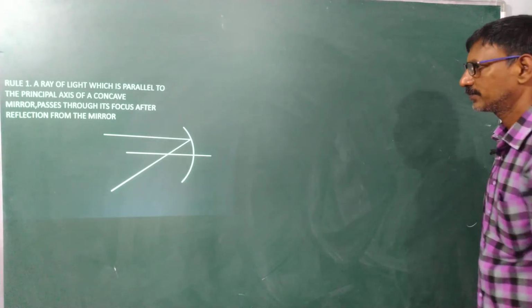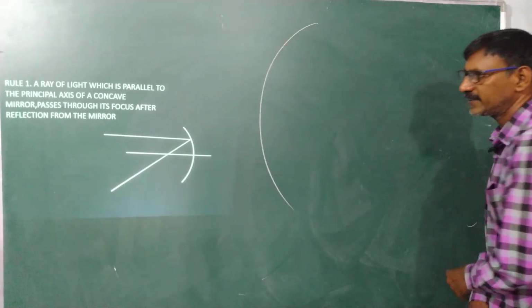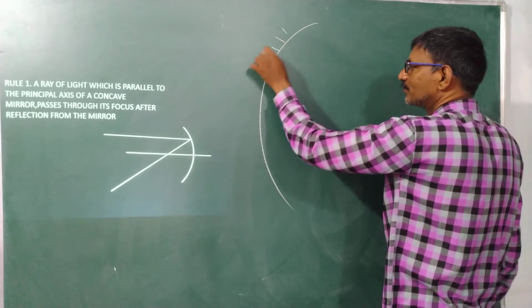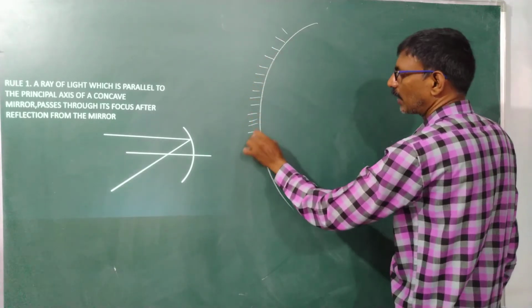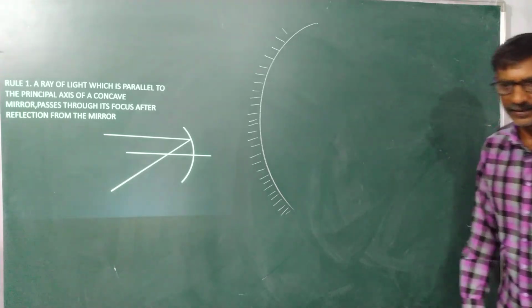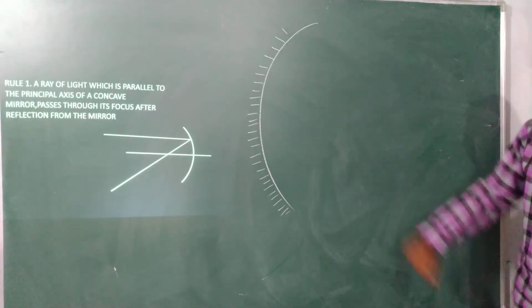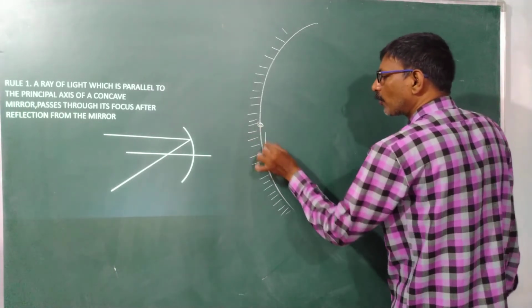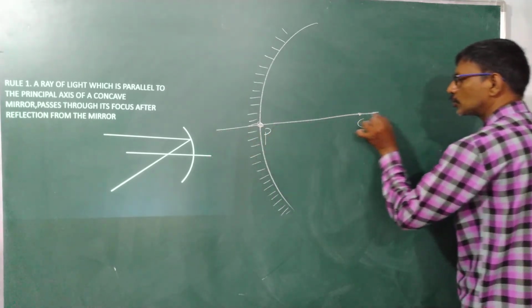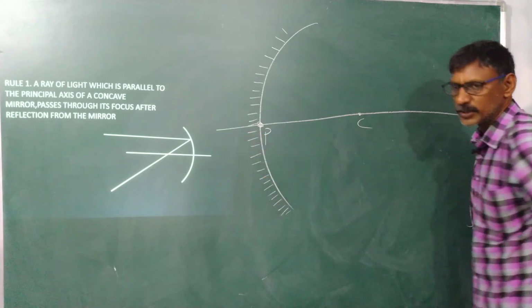The first rule. See this one, my concave mirror, because the outward, the outer surface is coated with silver. I know this is my pole and this is my center of curvature. By joining these two, I get a principal axis.